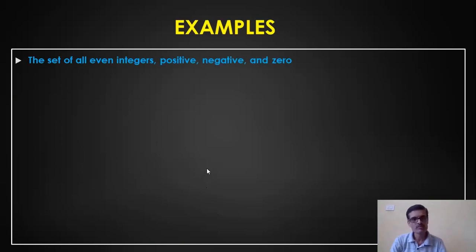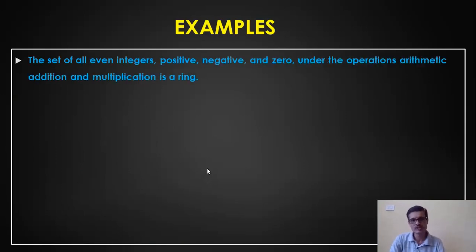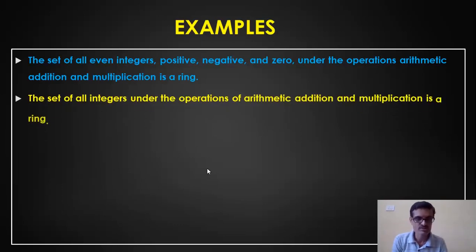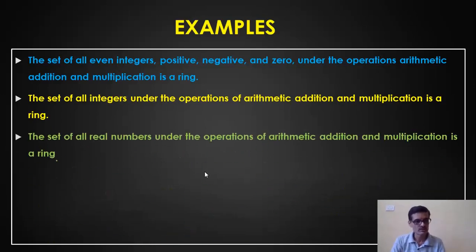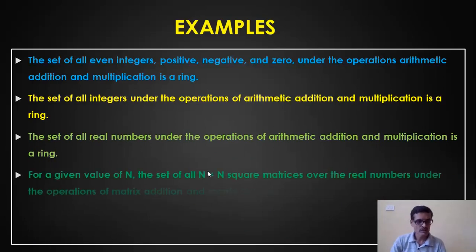So this is the first one. The set of all even integers, positive, negative, or 0, under the operation of addition and multiplication is a ring. Remember, the set of all integers forms a ring under the addition and multiplication operation. The third one is the set of all real numbers under the operation of arithmetic addition and multiplication, which also forms a ring.